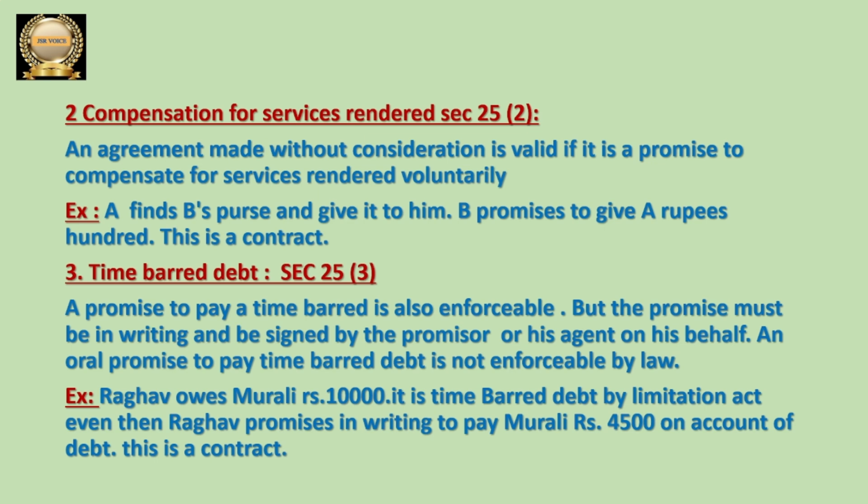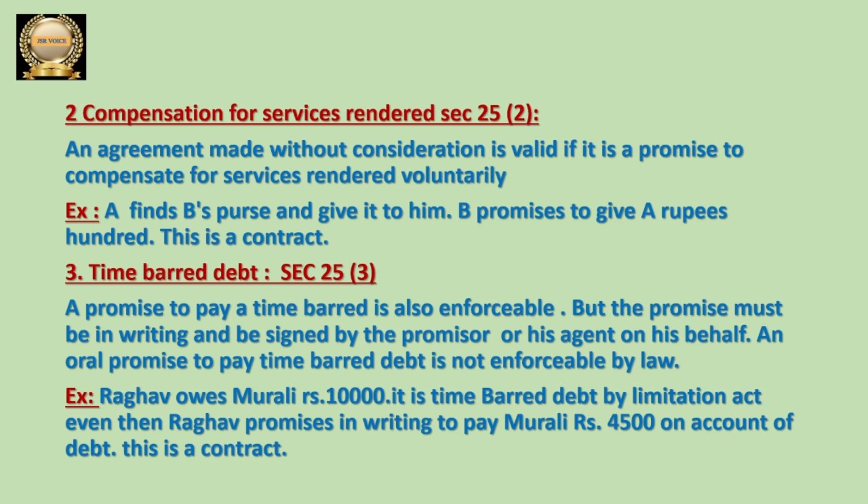Here for services rendered, if any party receives any amount of consideration, that is valid only because it is one of the exceptions under the no consideration no contract rule. Here one party, B, is not going to get any consideration from A, just A is rendering some services to B. B is paying money, giving some consideration to A. Even then that is valid. Only one party is receiving consideration, the other party is rendering services. For rendering services, whatever compensation is received is treated as a valid contract.